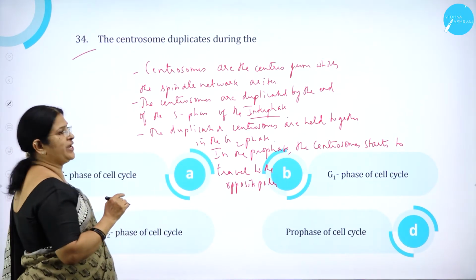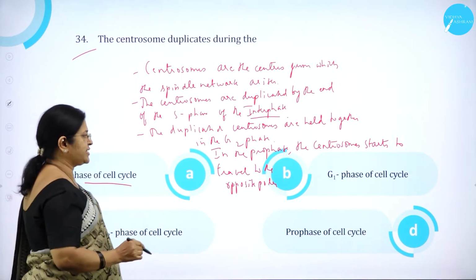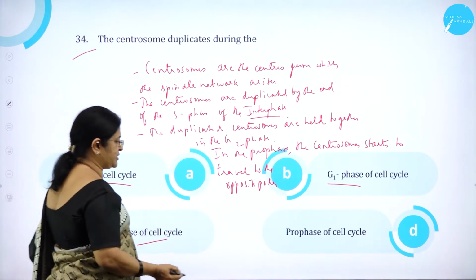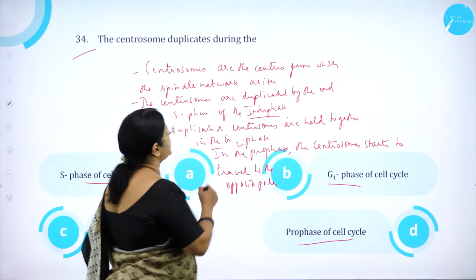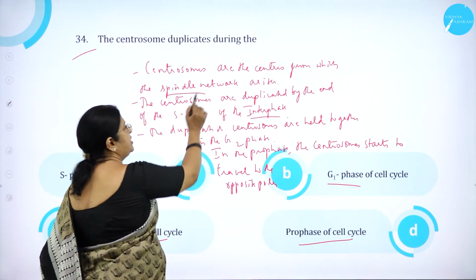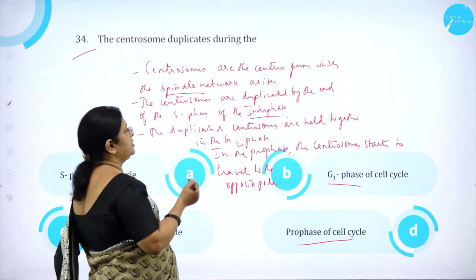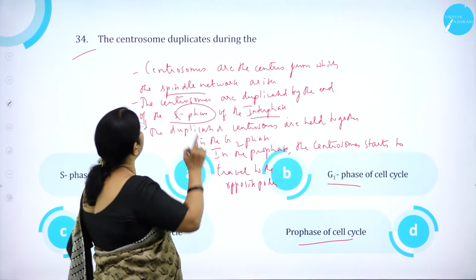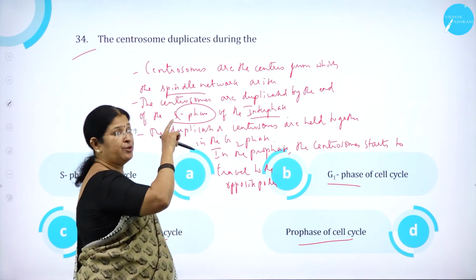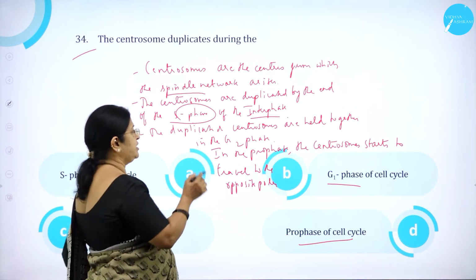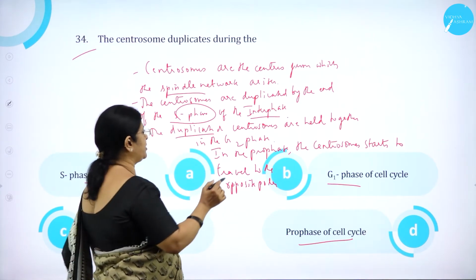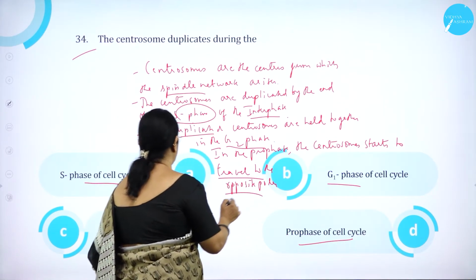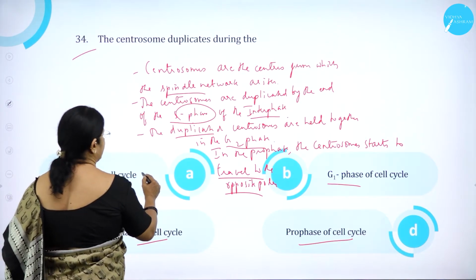The centrosome duplicates during: the S phase of cell cycle, G1 phase of cell cycle, G2 phase of cell cycle, or prophase of cell cycle. As we know, centrosomes are the centers from which the spindle network arises. The centrosomes are duplicated during the S phase of the interphase. Then the duplicated centrosomes are held together in the G2 phase. In the prophase, the centrosomes start to travel to the opposite poles. So option A, S phase, is correct.